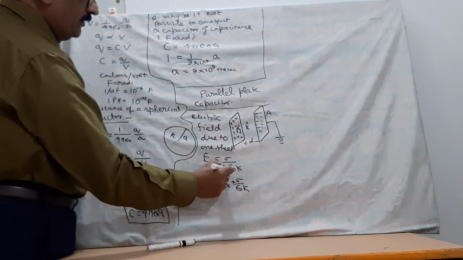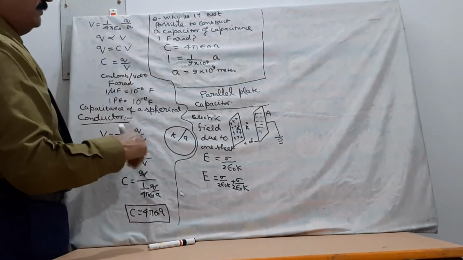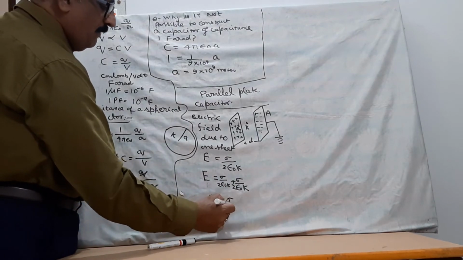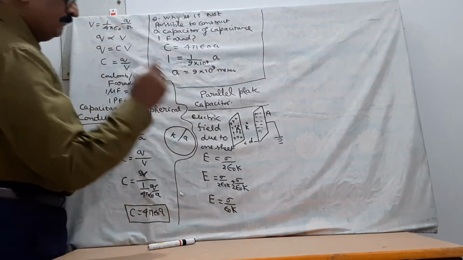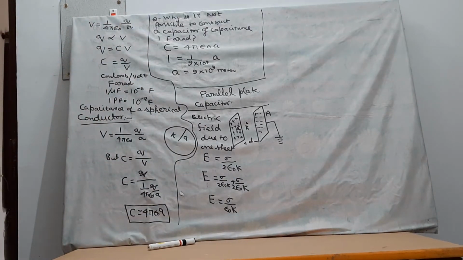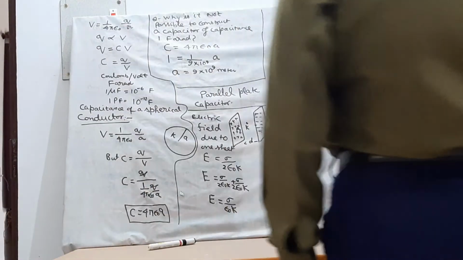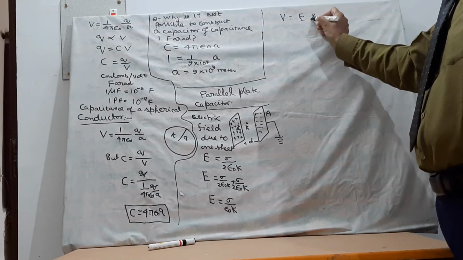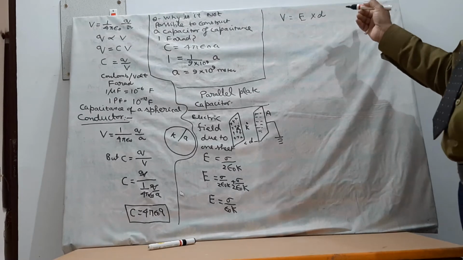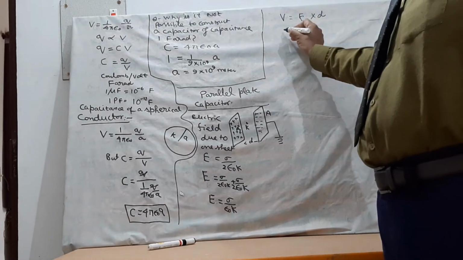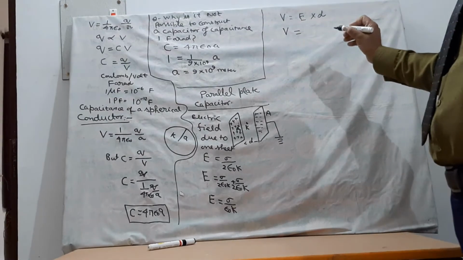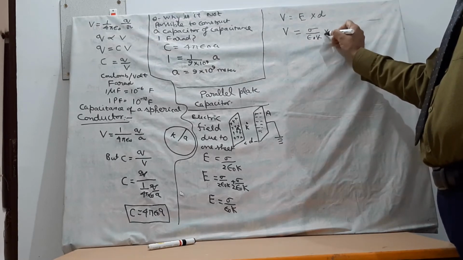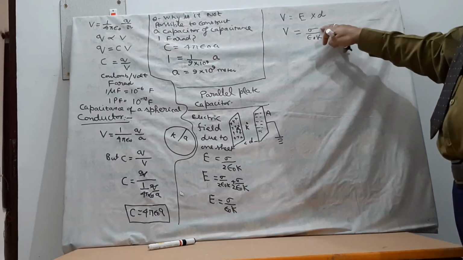Sigma upon 2 epsilon naught, brother. So if you add these two electric fields, then E will be equal to sigma upon epsilon naught K. Now the relation between potential difference and electric field is V is equal to E into D, meaning potential difference is equal to electric field multiplied by the distance between the plates. Therefore, the potential difference between the plates will be sigma upon epsilon naught K into D.